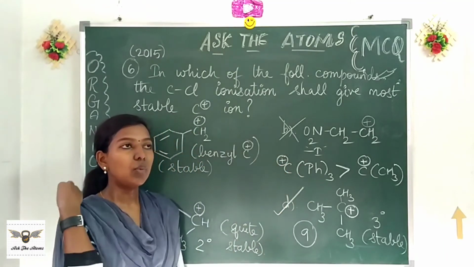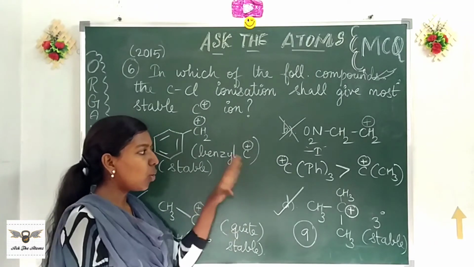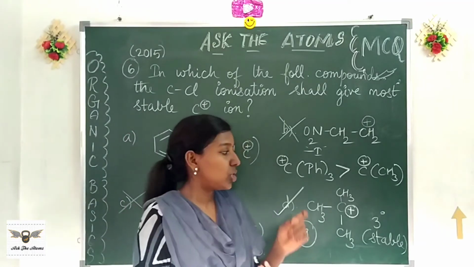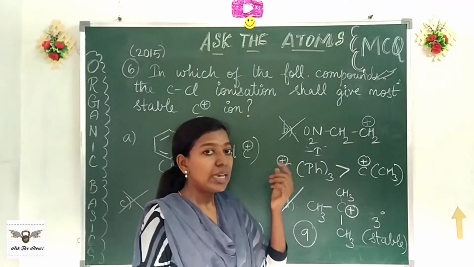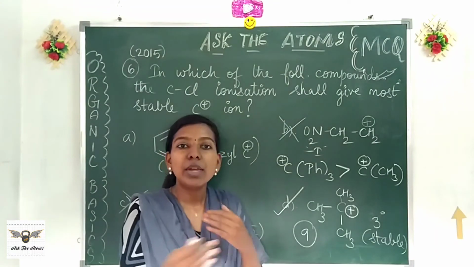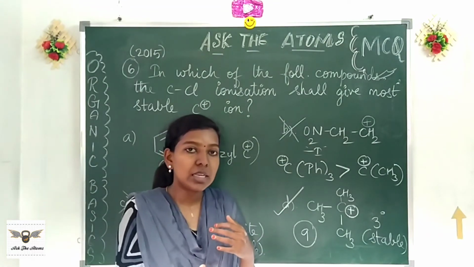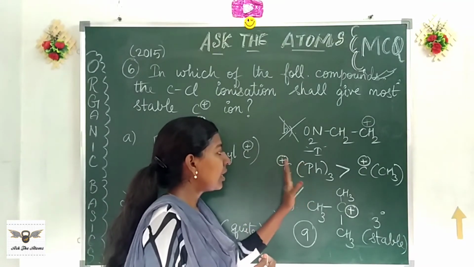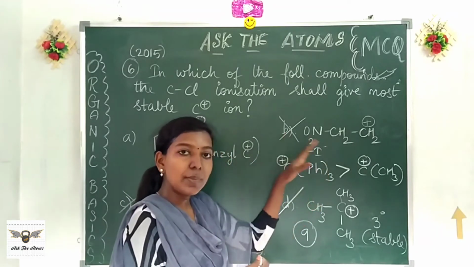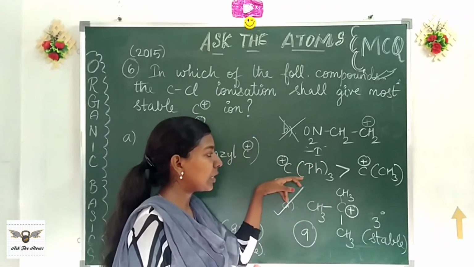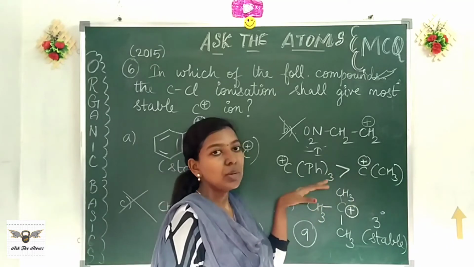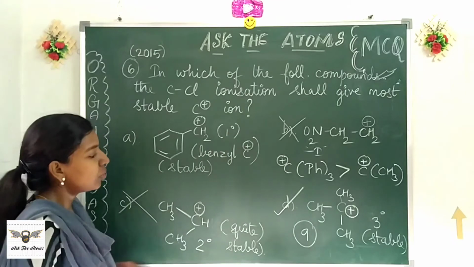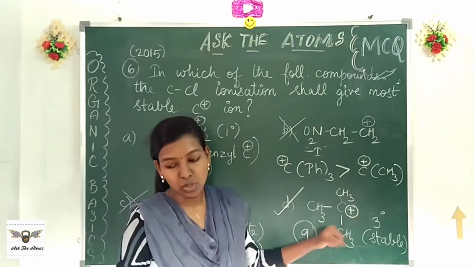And here one thing I would like to make clear is the whole of the stabilizing principle depends on how easily and how effectively the positive charge on the carbocation is being dispersed to the nearby atoms or groups. So the more effective it is, the more stable the carbocation is. Now look at the phenyl. In phenyl rings, by resonance, it is going to be completely dispersed over 3 benzene rings. So greater stability to this particular structure if you compare both of them. But here we only have a primary carbocation, primary benzylic. So I choose this as my most stable carbocation.